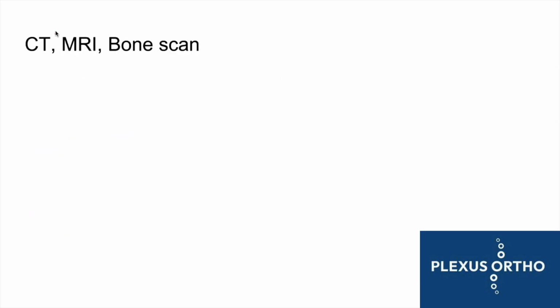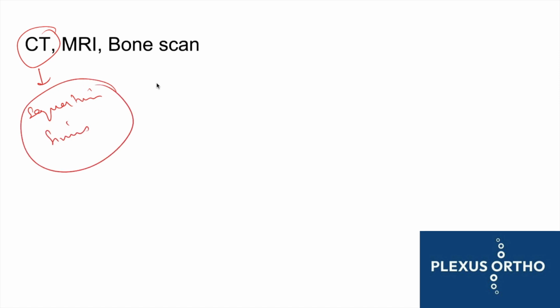Now, in specific conditions, we can use a CT scan, which is used in later cases to identify sequestrum and sinus tracts, and where exactly we have to approach and do surgery. So a CT scan can be helpful in the later stages of the disease. MRI is useful in very early stages where we cannot diagnose and X-ray is not very helpful. Then the MRI will show abscess, soft tissue edema, and early marrow changes.